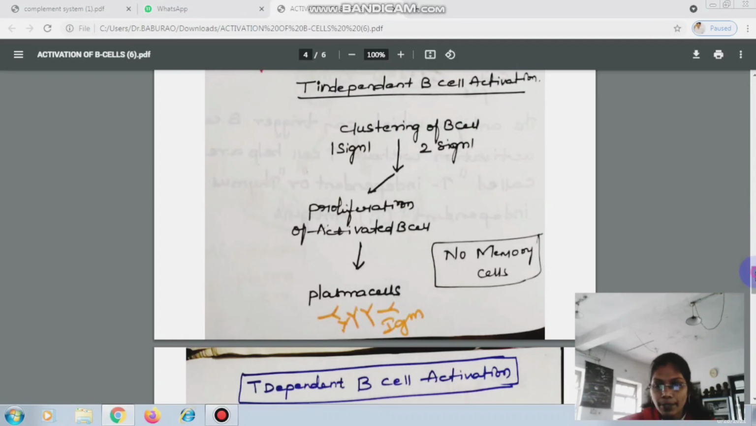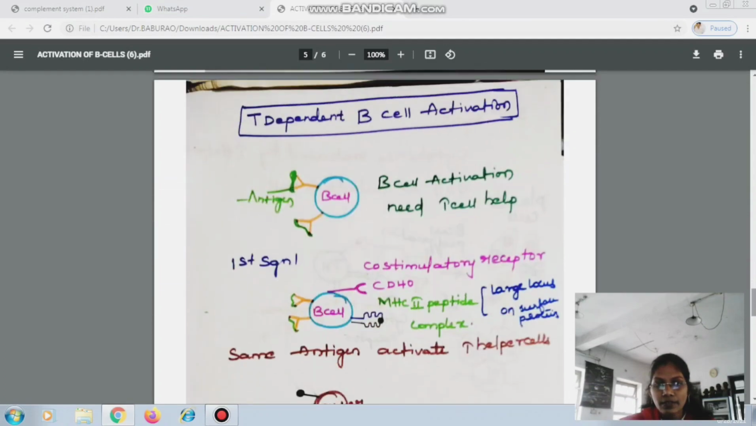Now what happens with T dependent B cell activation? Here comes the first signal, just the B cell binding with antigen. You have to understand an important point here. There the antigen has multiple epitopes, but here the antigen has only a single kind of epitope. B cell cannot cross-link much with such antigens. Mostly T dependent antigens are proteins. Protein based antigens have only a single type of epitope, not like polysaccharides and glycolipids. So clustering will be very less.